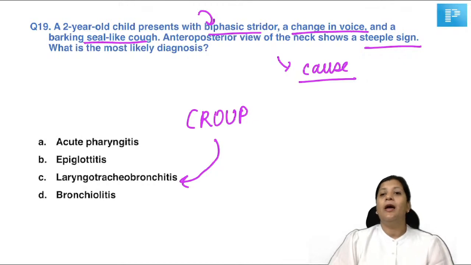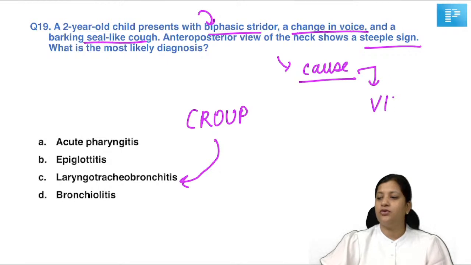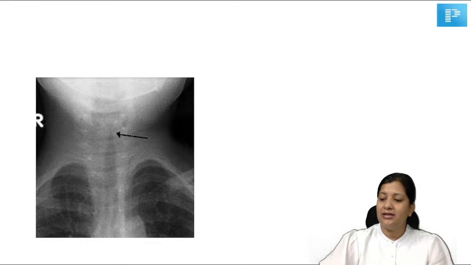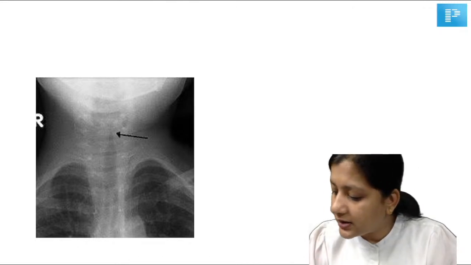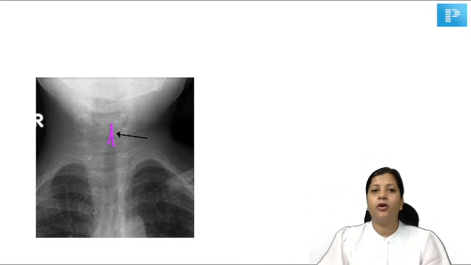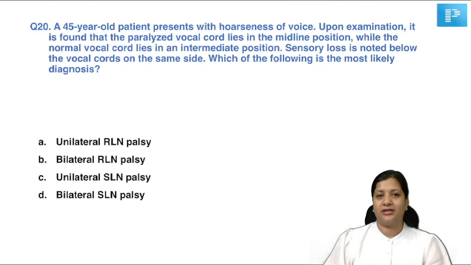Yes, it is parainfluenza virus type 1 or type 2. Rhinovirus, respiratory syncytial virus can cause it also, but most commonly it is parainfluenza. So you should remember mainly it is viral etiology. So you can see this sign here where there is narrowing of the subglottis resembling the steeple of the church. So this sign is called as steeple sign.